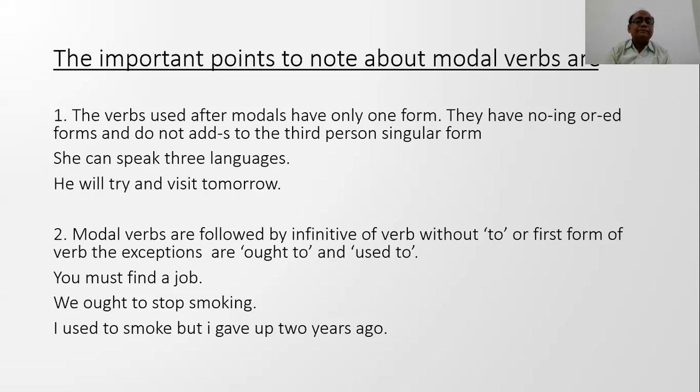So find is the infinitive without to, or we can say the first form of the verb find. Actually, we know very well that the verb has 3 forms: present, past, and past participle. So let me clear it, that after modals the present form of the verb is only used.